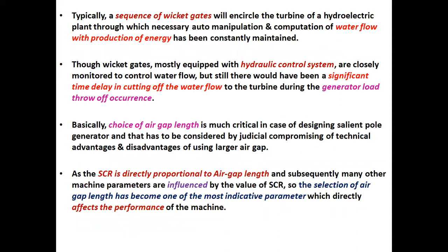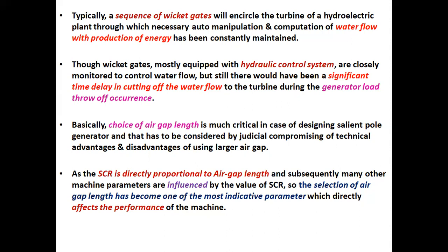Typically, a sequence of wicket gates will encircle the turbine of a hydroelectric plant, through which necessary automatic manipulation and computation of water flow with production of energy is constantly maintained.